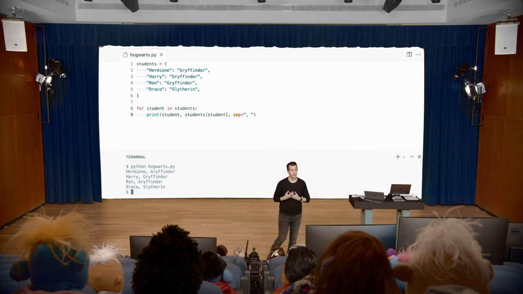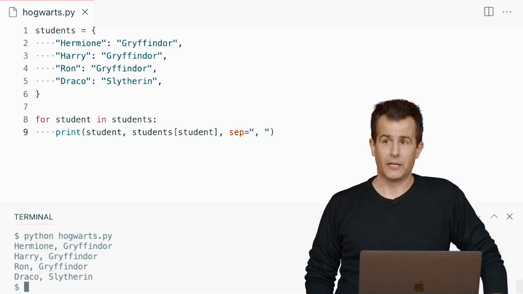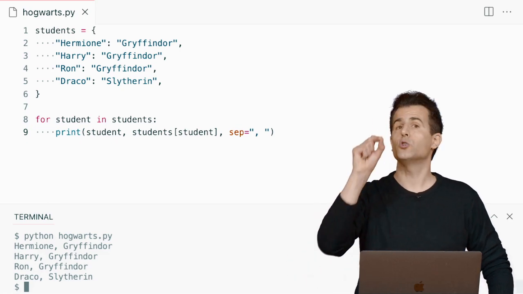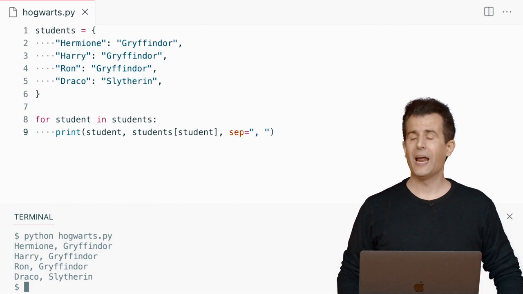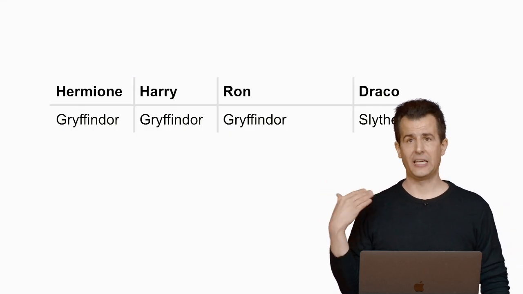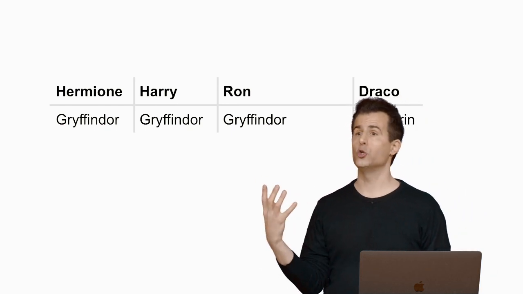I just can't get my head around the for student in students. Correct me if I'm right. Does that mean it imports the list of students and uses the indexes, or in other words, Hermione, Harry, and Ron, as the indexes in the actual list of students? Correct. So this is just a feature of Python. When you use a for loop with a dictionary, what happens is this. If this is the dictionary here with the keys on top and the values on bottom, you get to choose what the variable is called.